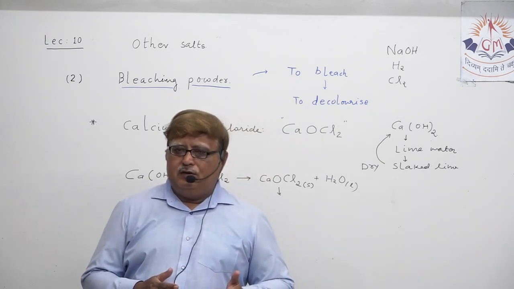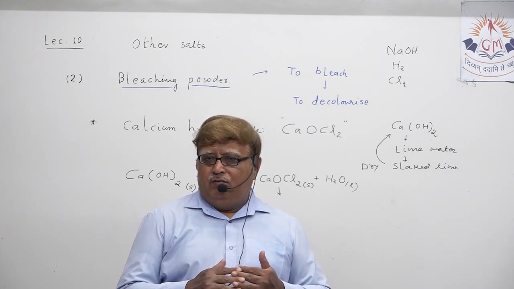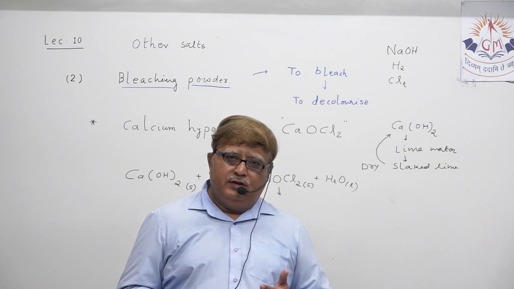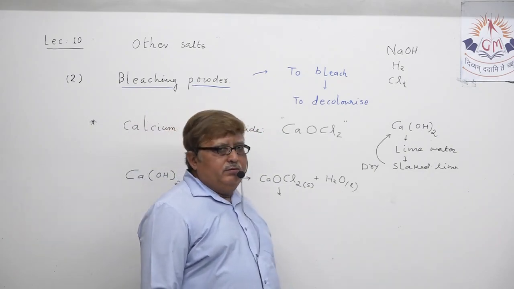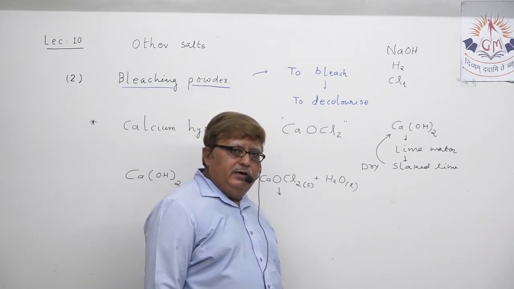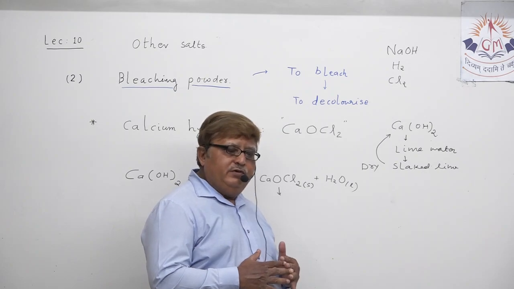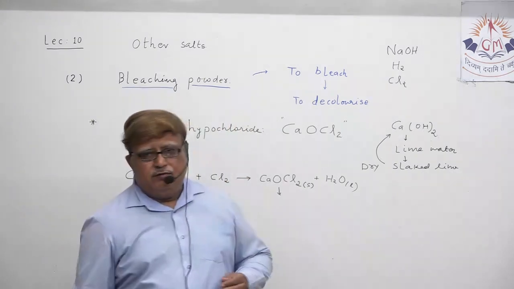Now it is decolorized, bleached with the help of bleaching powder and turned white, and again it is rolled into sheets. Understand? So in the paper industry, bleaching powder is utilized for the purpose of bleaching. Bleaching means to decolorize, that means to make it whitish.